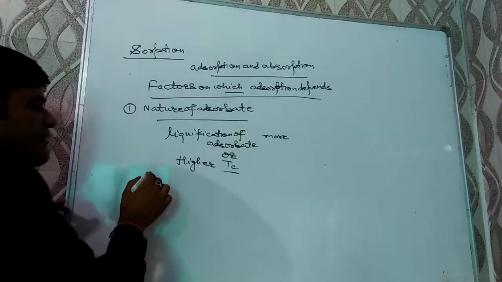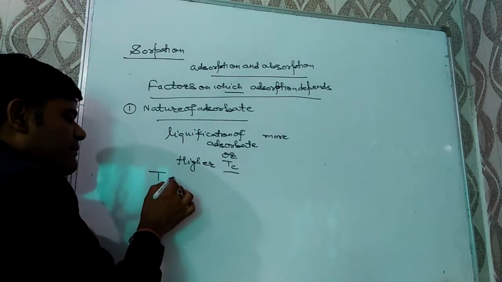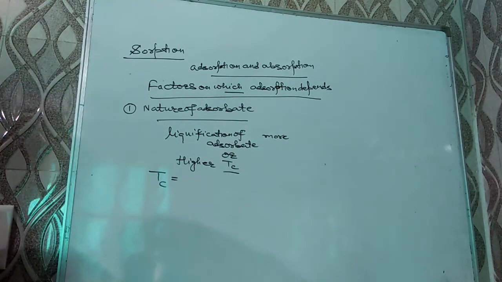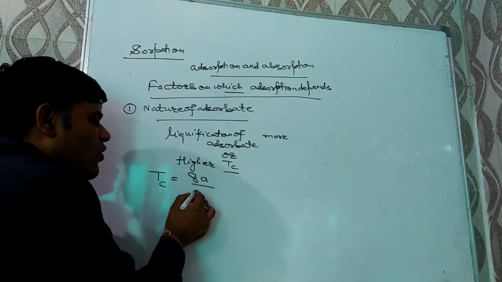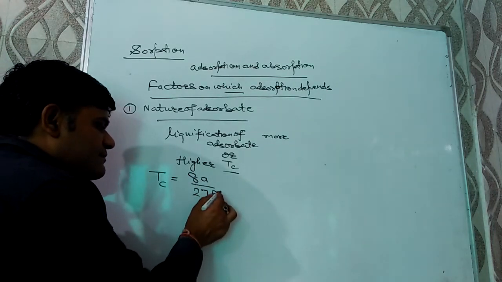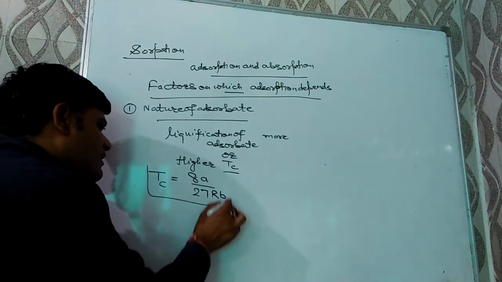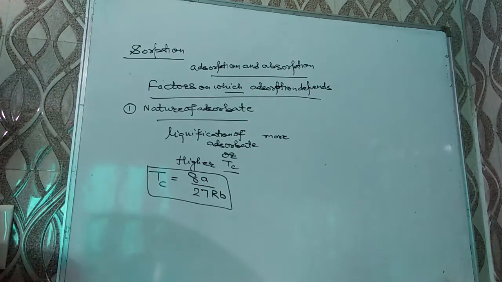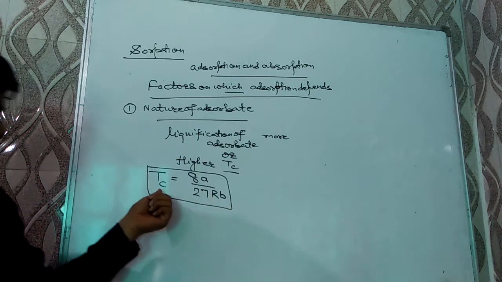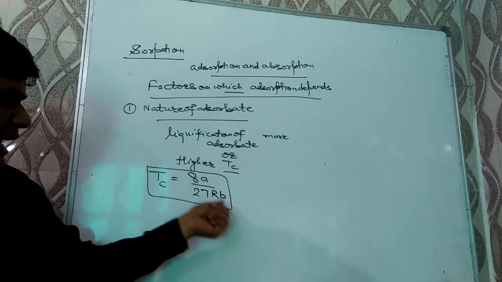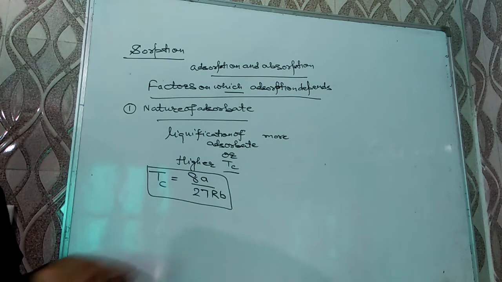As we know, in 11th we have discussed, critical temperature is the maximum temperature above which a gas can never be liquefied. And mathematically, Tc is equal to 8a over 27Rb, where Tc is the critical temperature, a and b are the van der Waals gas constants, and R is the universal gas constant.